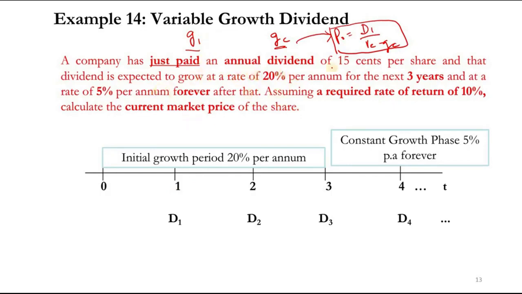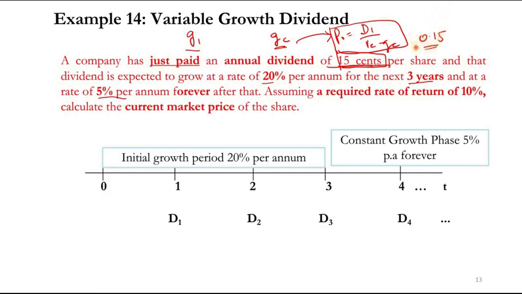A company has just paid an annual dividend of 15 cents per share, and that dividend is expected to grow at a rate of 20% per annum for the next 3 years, at a rate of 5% per annum forever after that. Remember, the dividend is 15 cents, not 15 percent, which means 0.15 per share. It could be $2 or $3, but in this question they have given it in cents.